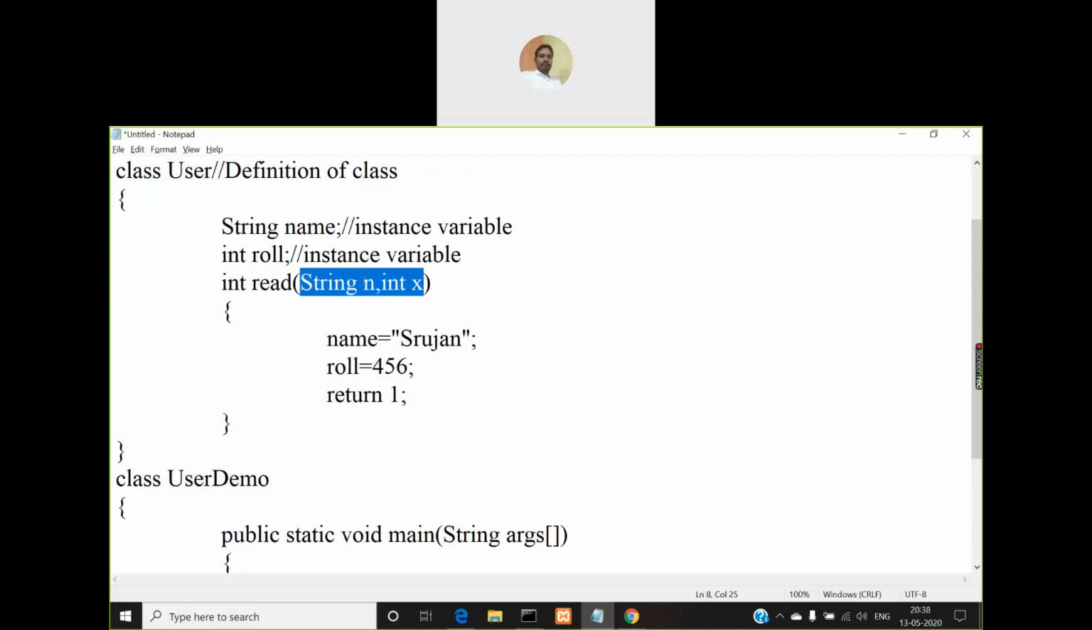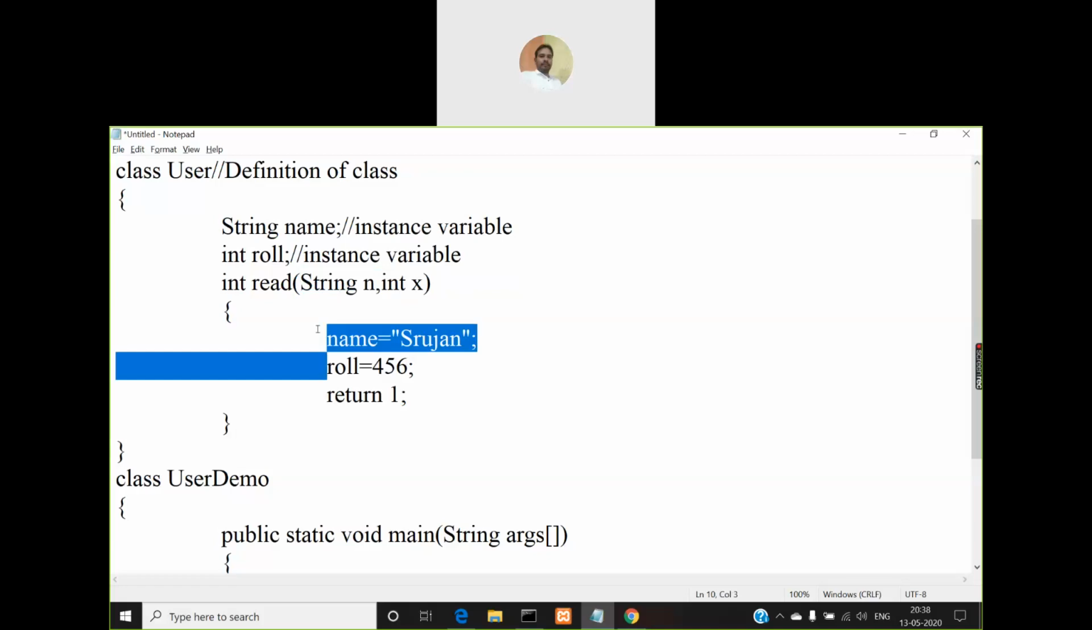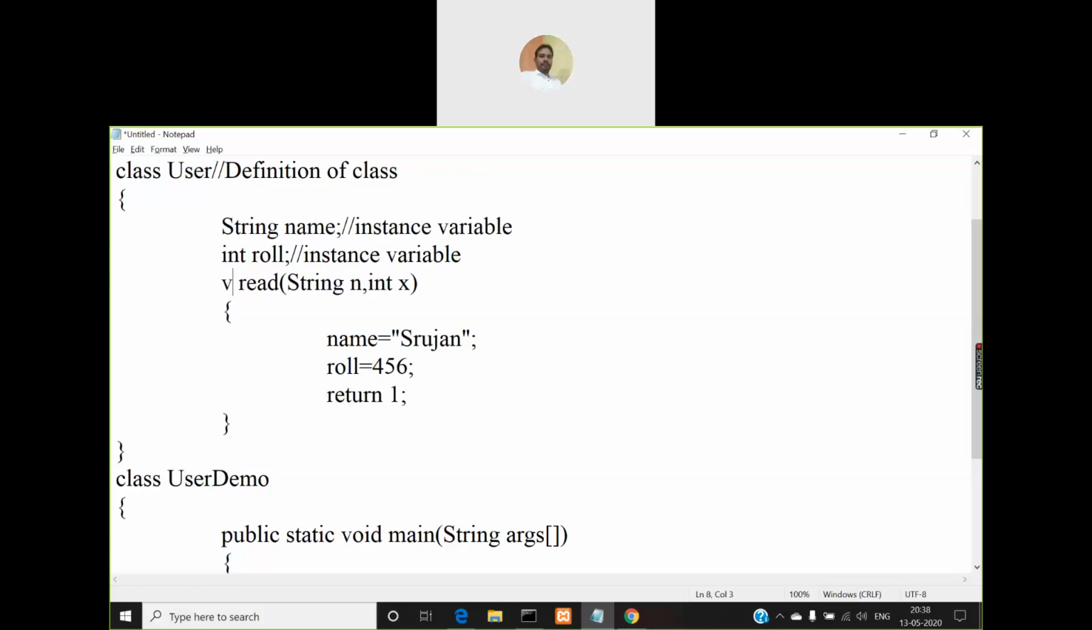Why I need to take these parameters? I can use this itself, right? Name value directly as a string enclosed within double quotes like this, and roll number value simply like this, right? And here let me give void here. I don't want to return any value, so I'll remove this return statement also here. If you don't pass these parameters like this, what will happen?